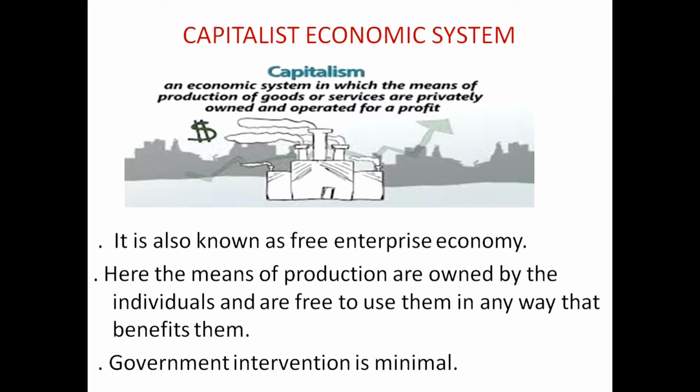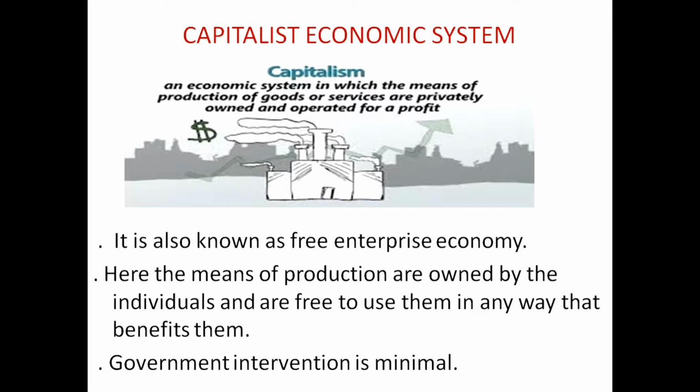So in any economy which has a capitalist economic system, in that nation you will find a free enterprise economy. The individuals are free to own the means of production.